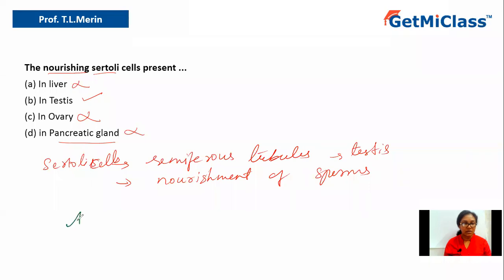So let us conclude the answer. So what is the answer? The answer is option B, that is testis. That is the correct answer.